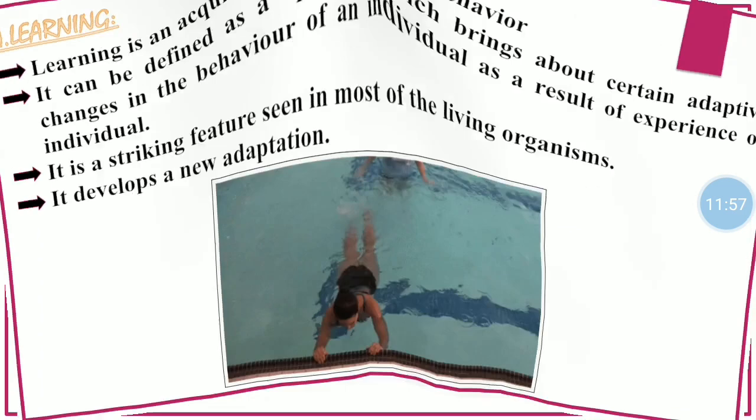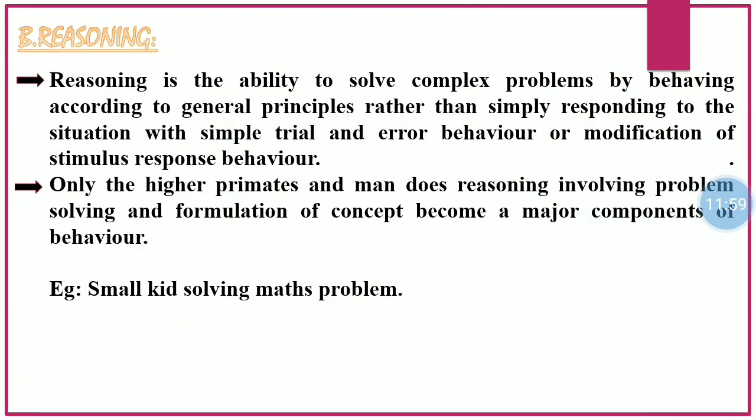Now, next type of acquired behavior, which is reasoning. Reasoning is the ability to solve complex problems by behaving according to general principles rather than simply responding to the situation with simple trial and error behavior or modification of stimulus response behavior. It is seen in only higher primates and man. As for example, when a small kid tries to solve mathematical problems, it could be said that he is using reasoning power to solve the particular maths problem.